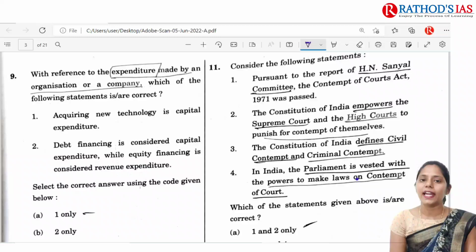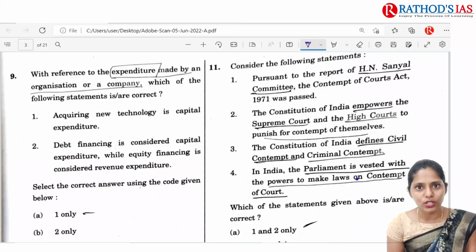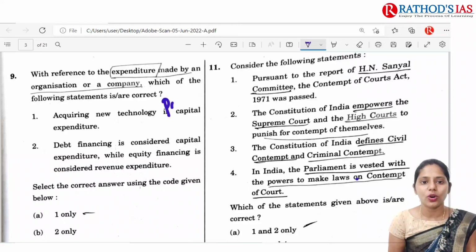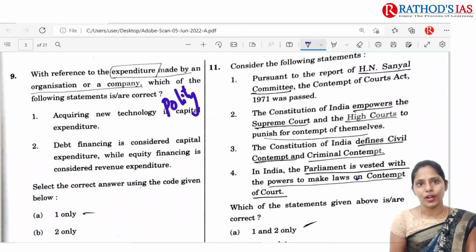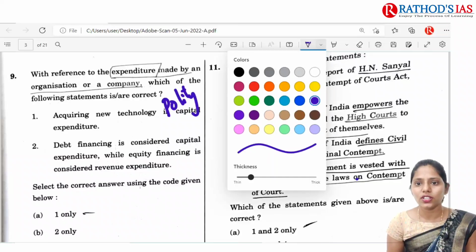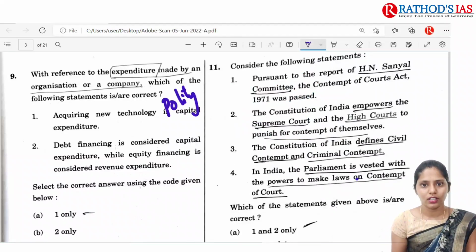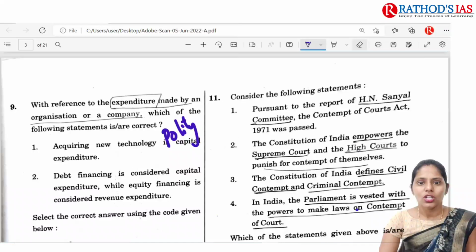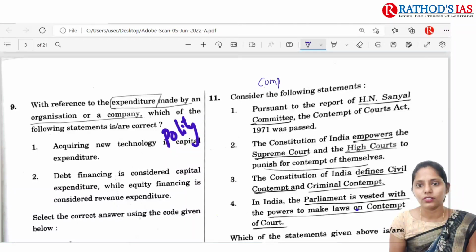So, in the earlier lecture, I completed 20 questions, and in this lecture, we are going to see questions from 11th to 20th, and these questions are related to our polity. Now let us see the first question, that is the 11th question. Here the question is regarding contempt of court.